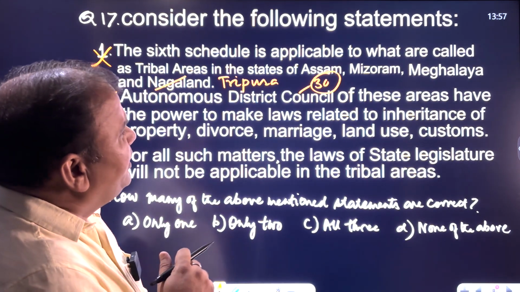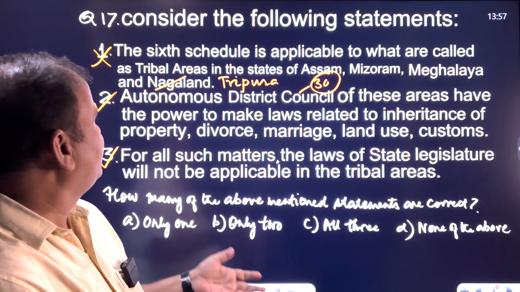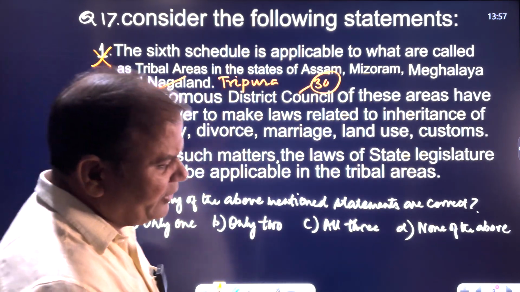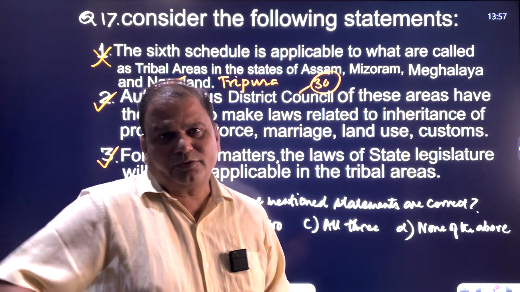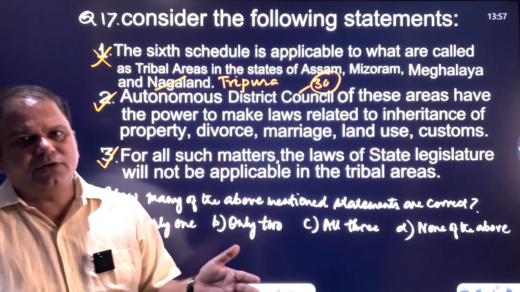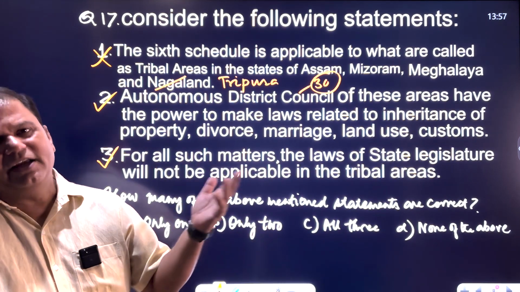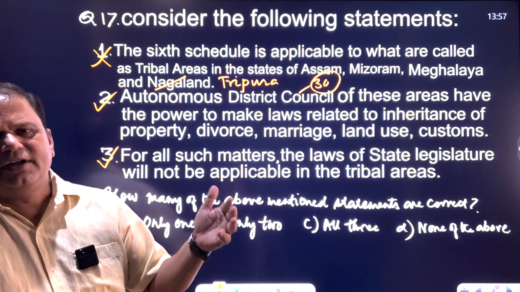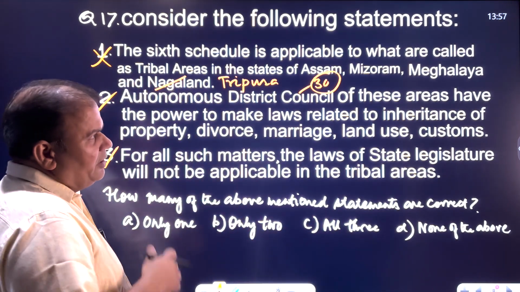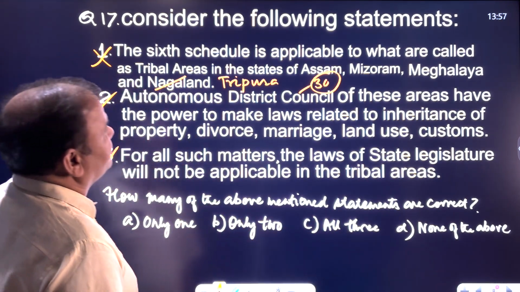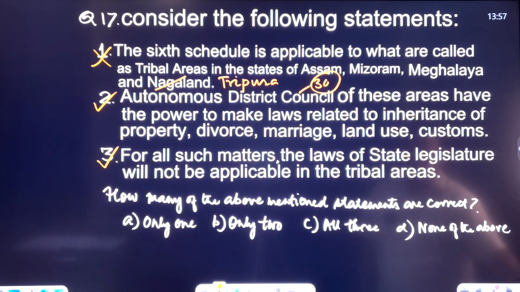And as far as Schedule 5 is concerned, we have talked about 6 schedules. Schedule 5 talks about what? It talks about the scheduled areas, and 10 states in India have these areas where a tribal advisory council would be present, and they would be responsible for executing their functions as such. Now, let's see the next question.